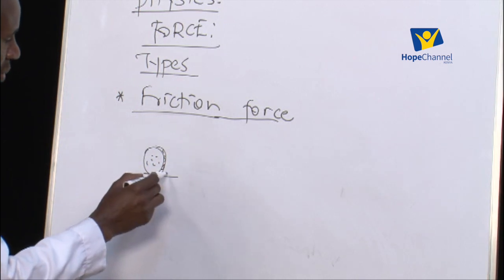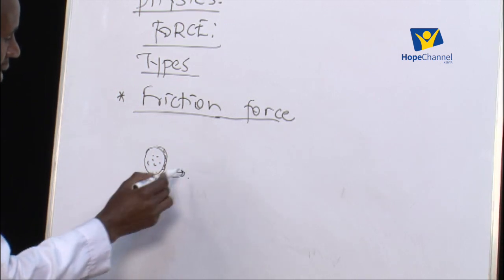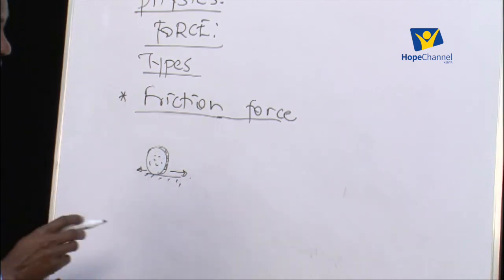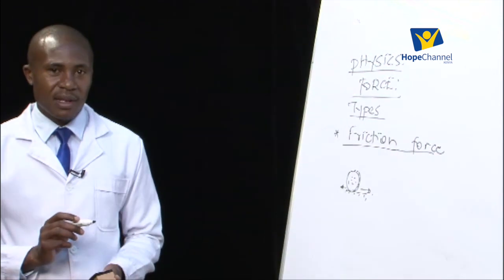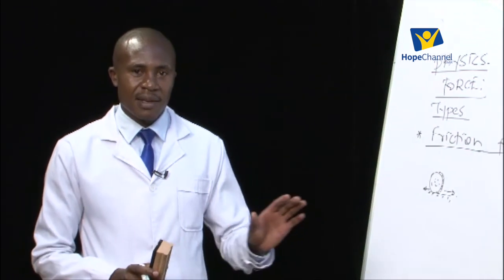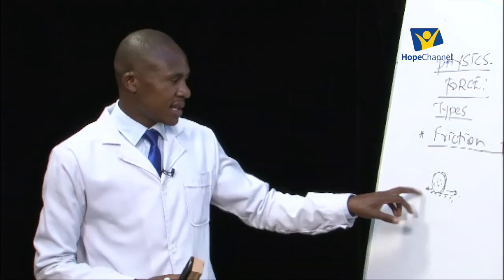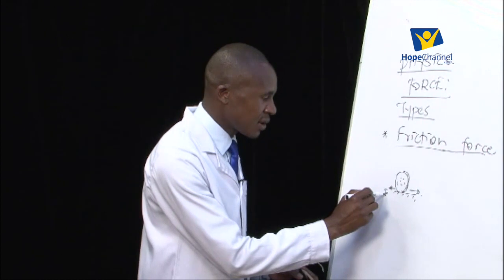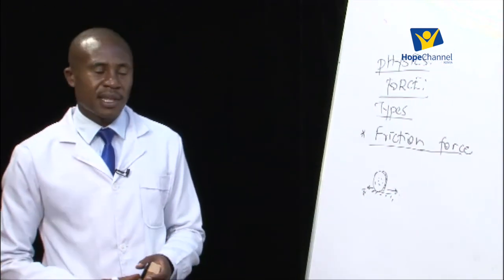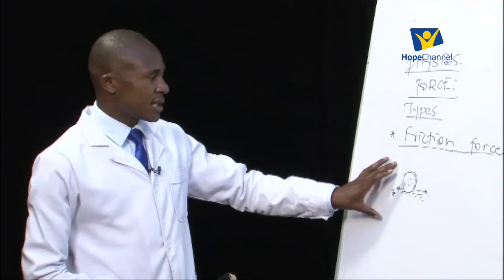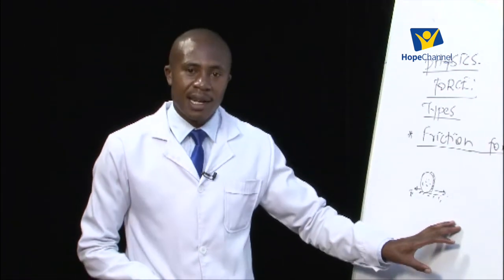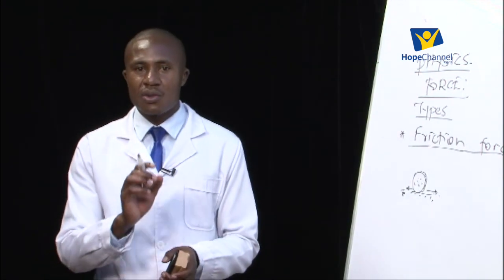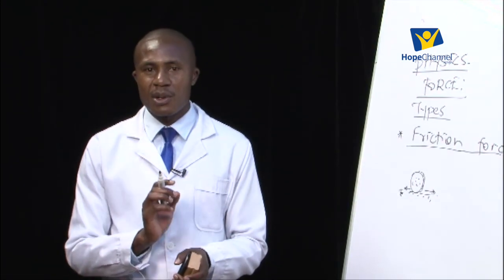Now, if the wheel is moving in that direction to the right, there is always another force that is exerted on the wheel in the opposite direction, only when the wheel starts moving. If the wheel is not moving, that is, if the vehicle is at rest, then this second force that is acting in the opposite direction, or what we call the friction force, will not be there. So we say friction force is a force that tends to oppose relative motion between two surfaces when one surface tends to move. That is very important for us.